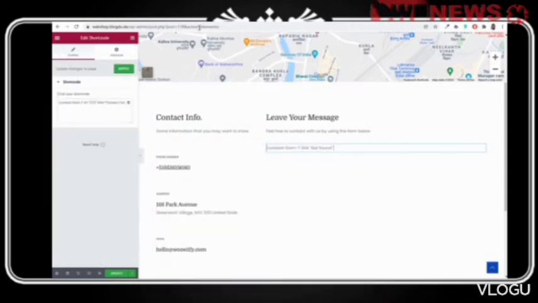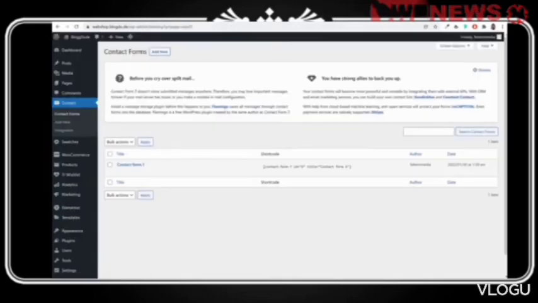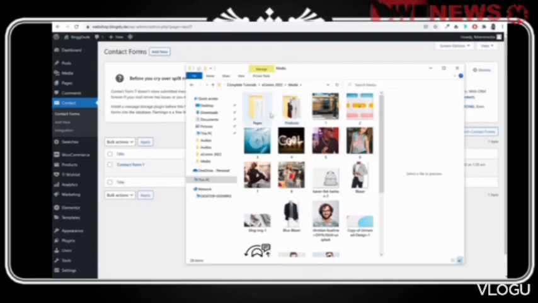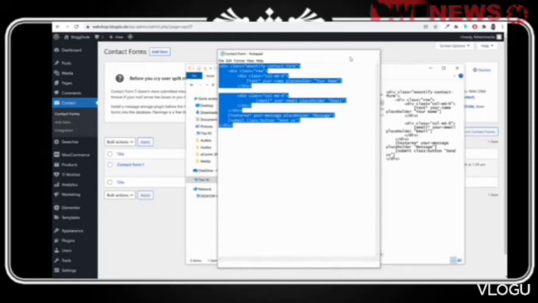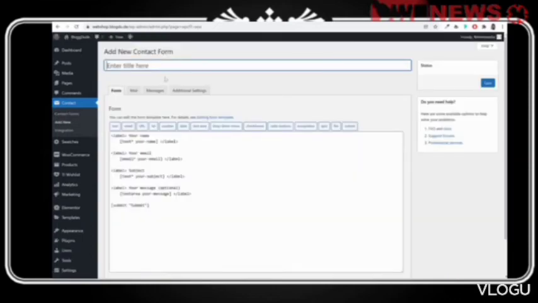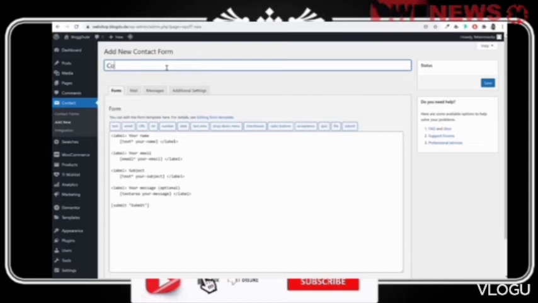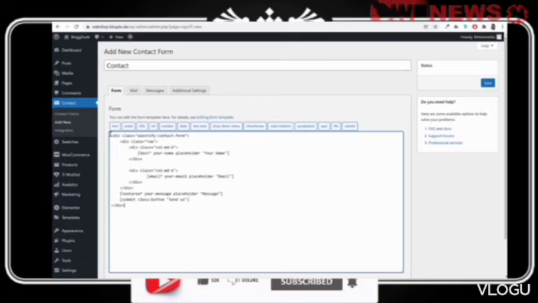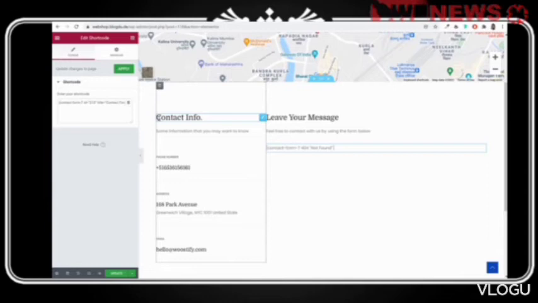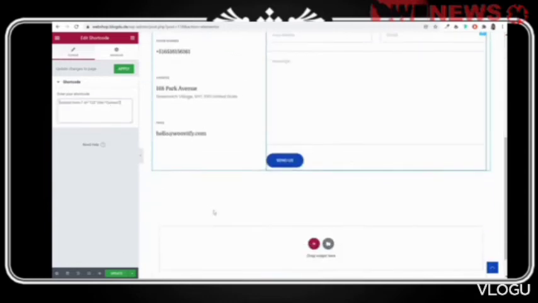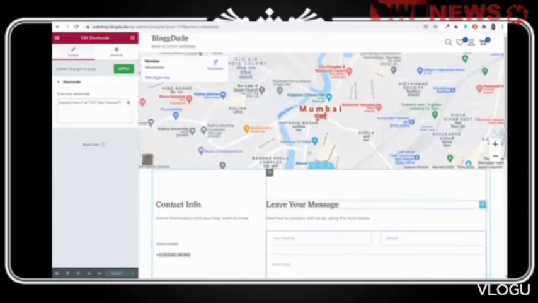Now this contact form will not display properly. So to fix this, go back to your dashboard, click on contact. Again, open the media folder, and in that you will see pages, and in that you will see contact form. Open this one. Copy everything. Create a new form. Click on add new. Give it a title of maybe contact form or whatever you want. Now delete everything from here and paste in whatever you have copied. Click on save. Now you will get this shortcode. Copy this shortcode, come over here and replace it with this shortcode. You will get your contact form. Update it, and with this you have also completed and created your contact page.